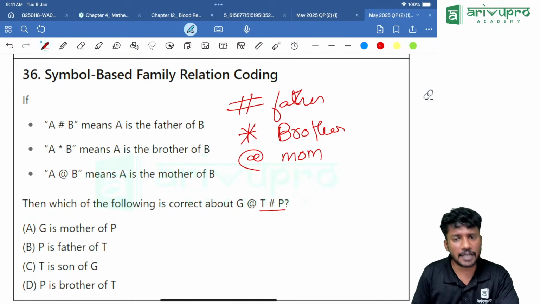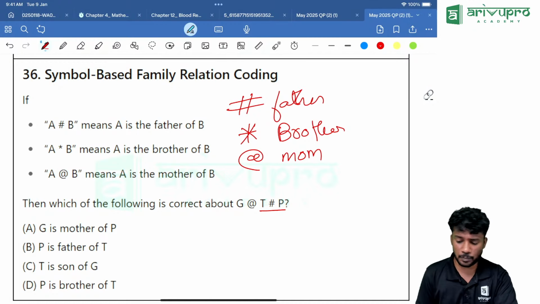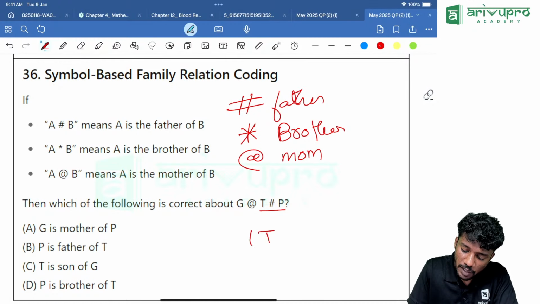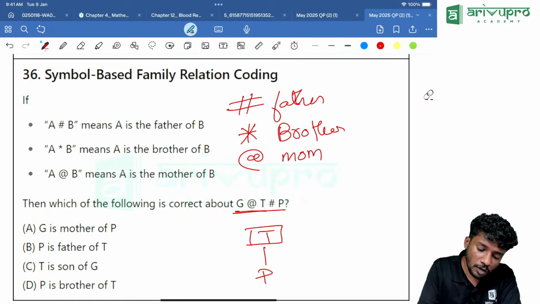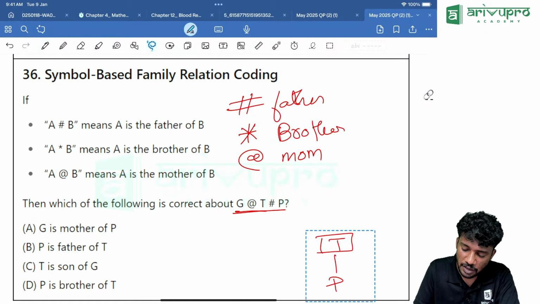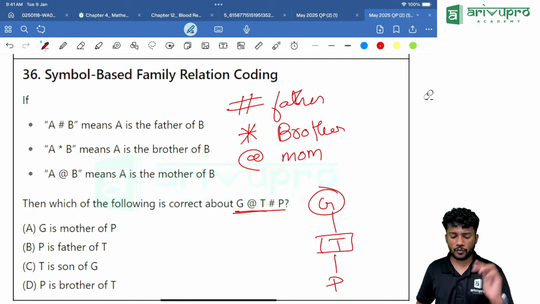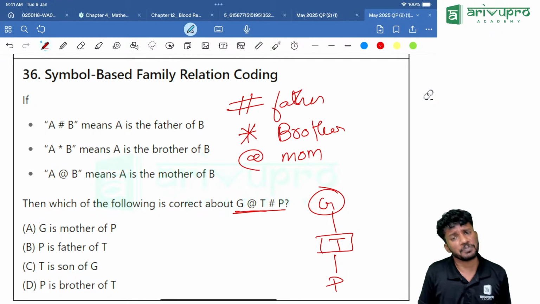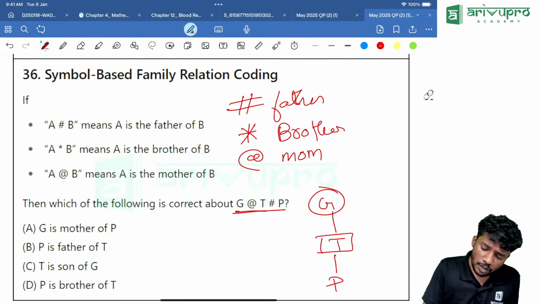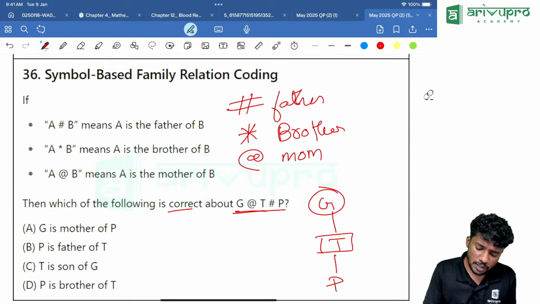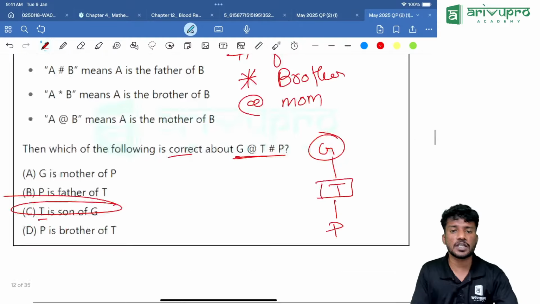T hashtag P. What does that mean? T is the father of P. Correct? Then G at T means G is the mother of T. That is the given thing. So G will be over here. Now, from this given family tree diagram, we will decode the question. Which of the following is correct? If you look into it, T is the son of G. That is the correct thing. Option C is the right answer.